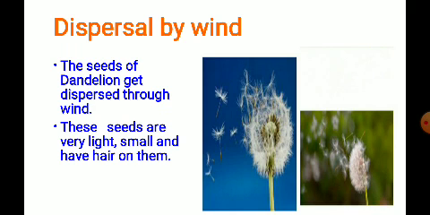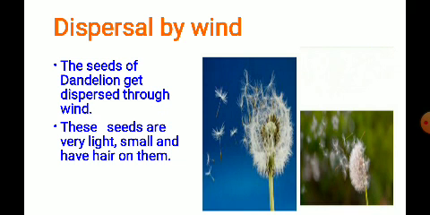As you know, wind is moving air. As the wind blows, the seeds move from one place to another along with the wind. The seeds which move along with the air should be very light in weight, children, and very small.